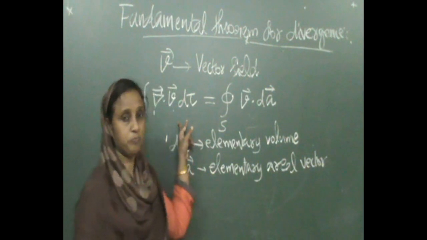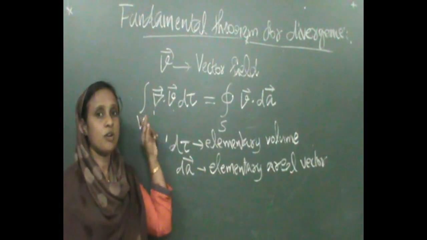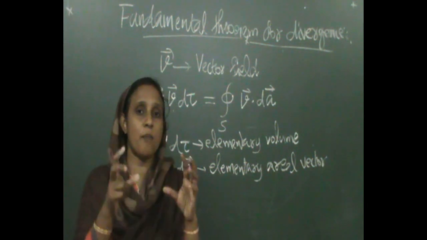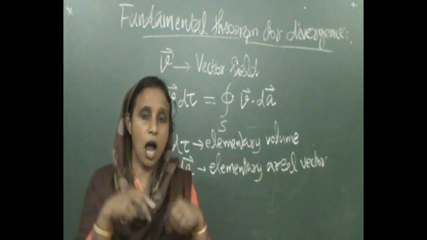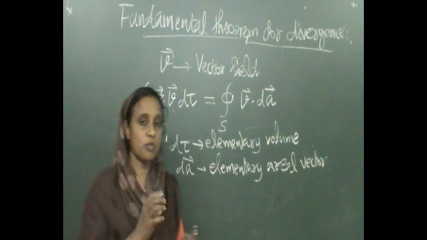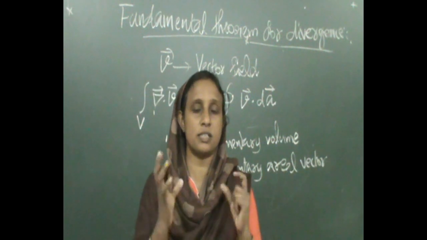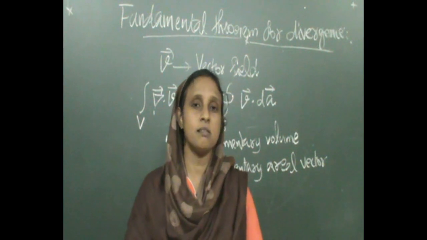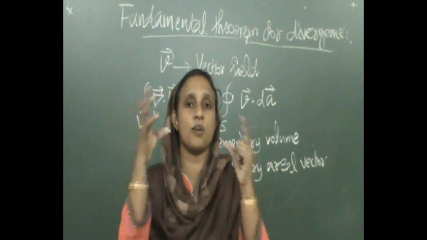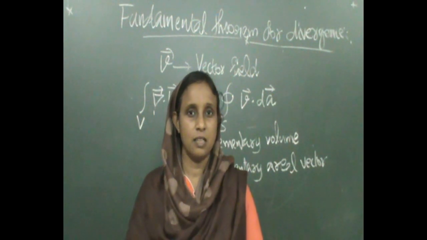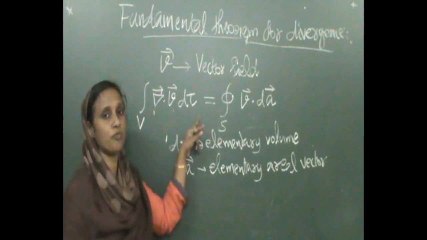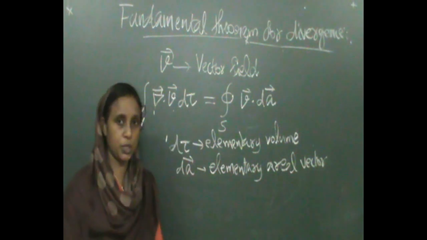But in this case, the volume integral of the divergence of a function means the total amount flowing out from this volume V. Suppose there is a volume V, a box or something like that. Then the amount of fluid flowing out from this volume is given by the volume integral of del dot V d tau.